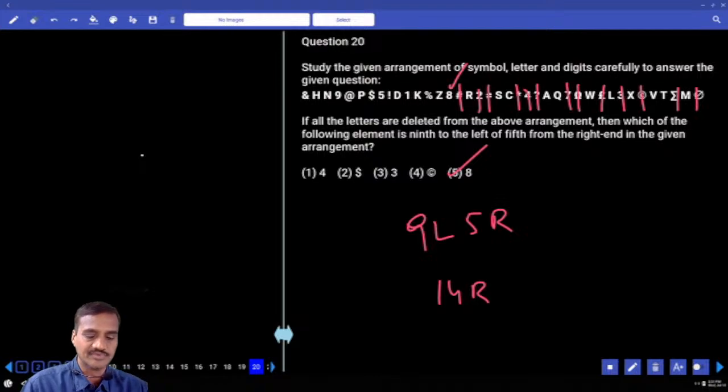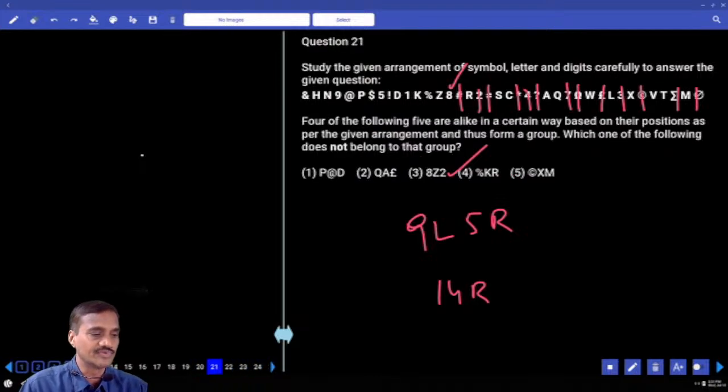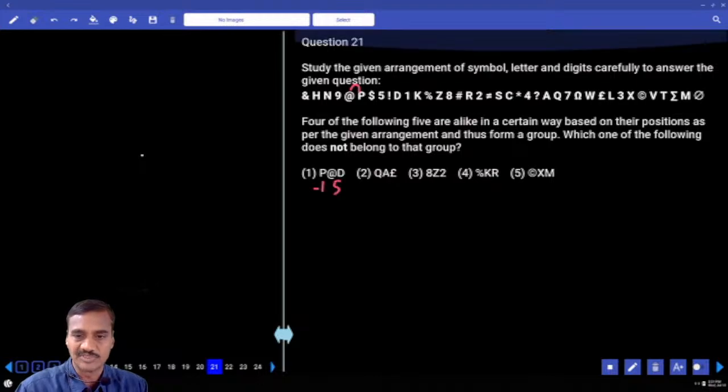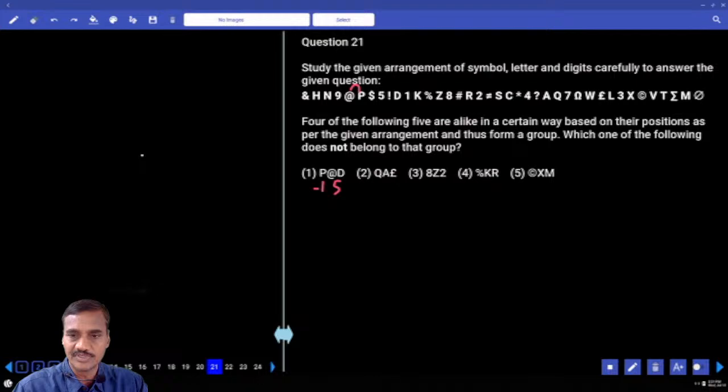Then the next one, 21. In this question number 21, we have to find the odd one out. In this odd one out, P and D: P and D, the difference is minus 1. Then 1, 2, 3, 4, 5, plus 5. And the next one, 1, 2, 3, 4, 5, Q and E. Now between Q and E, what is the difference we have?